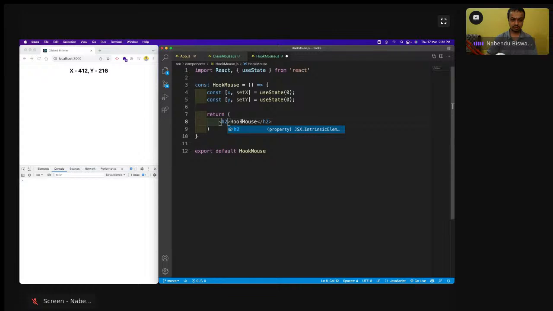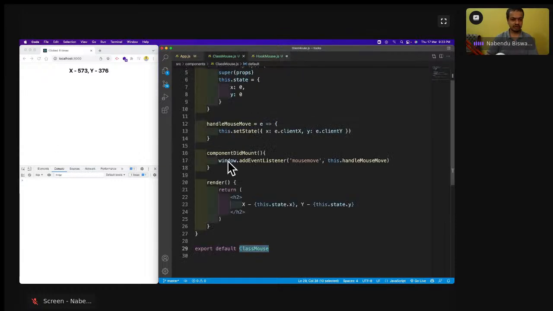Then an h2: Hook x is x, y is y, like this.